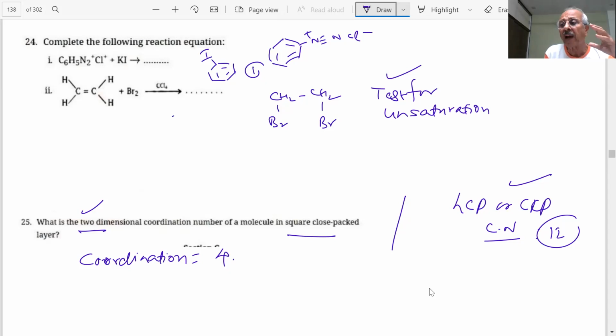Okay, my catch point is very clear, students, that we should know everything. And what we are trying to do is cover a lot of the course, as well as see what types of questions are coming: 1 mark, 2 mark, 3 mark, 5 mark questions, A, B, C, D parts. The question variety is very large, and we will continue to discuss different types of questions. We will solve more numericals also, and try to get important questions on physical chemistry, where students are having more difficulty for the coming examination.